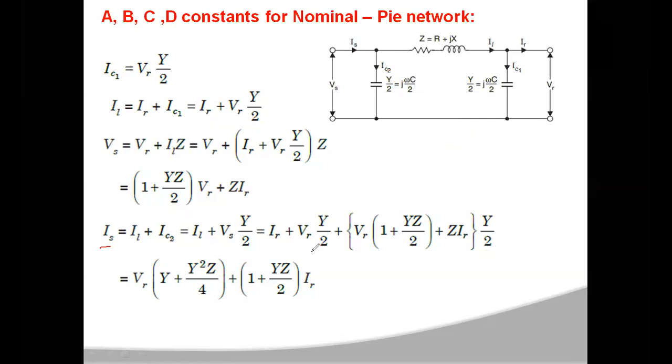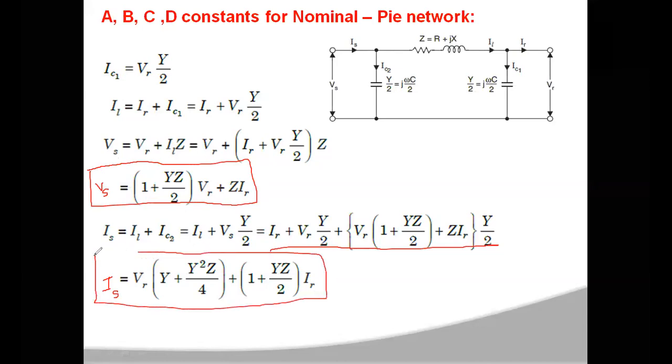Okay, now if you separate VR and IR in this equation, the final equation for the sending end current Is is equal to VR into y plus y square z by 4, plus 1 plus yz by 2 into IR. So from this equation, your Vs in terms of VR and IR is this value. In a similar manner, Is in terms of VR and IR is this one.